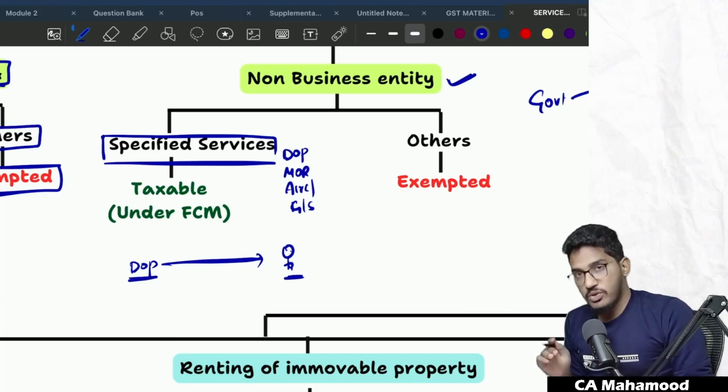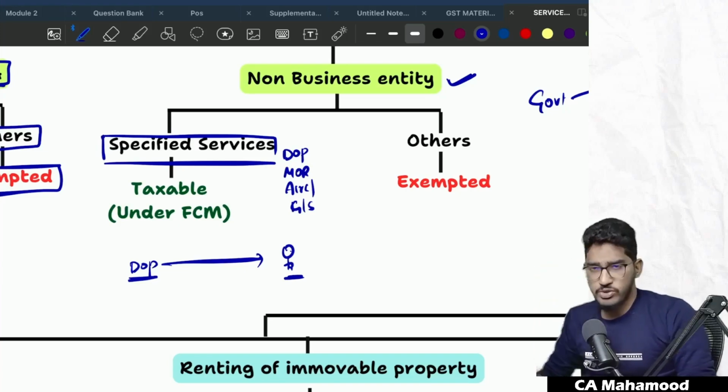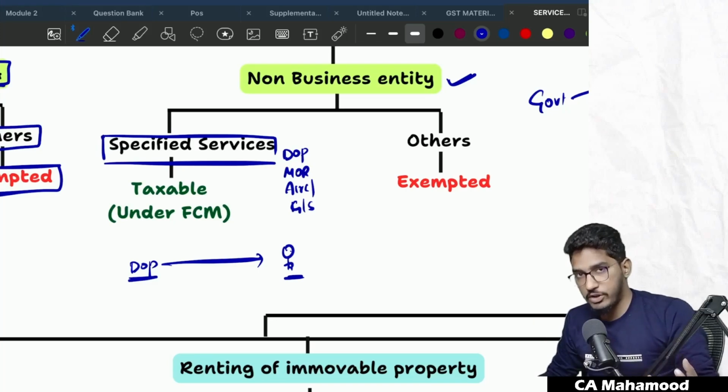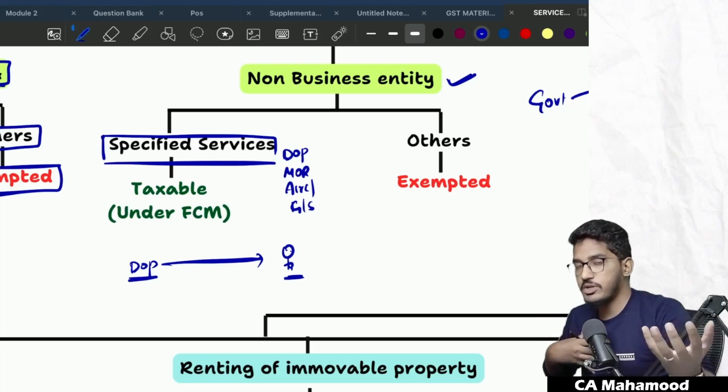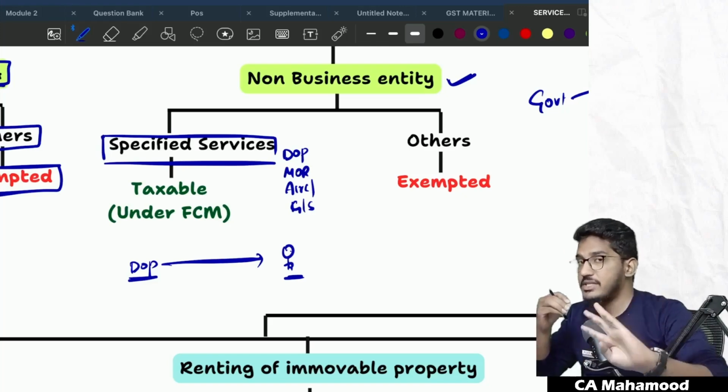The Department of Post only will pay, forward charge mechanism. For example, I go and book some parcel with the Department of Post. I'm a non-business entity. You go to the post office and you book a parcel. They will give you a slip. On that, GST also will be there. They will collect the GST and pay it to the government.